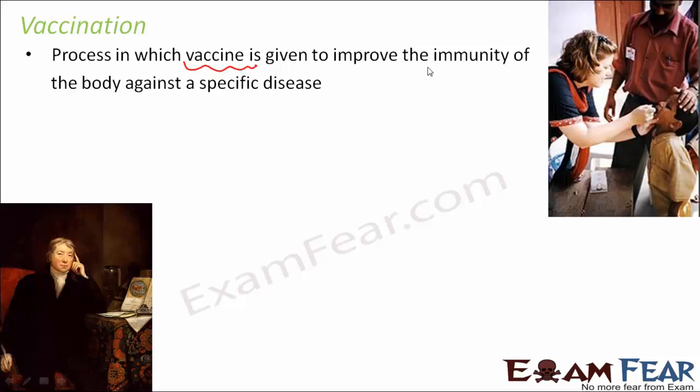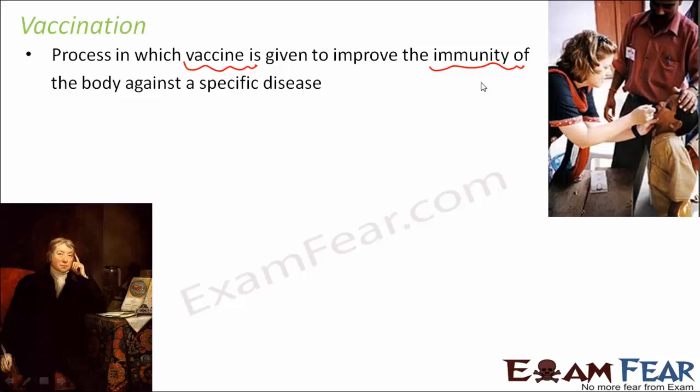Quite a few terms need to be explained. What is a vaccine? What is immunity? Let us first talk about immunity. Immunity is our body's own defense system. For example, in order to protect our house, what do we do? We employ security guards outside our house who can take care of its security. Correct? In a very similar way, our body also has a security system inside which helps to protect the body against any sort of infection.